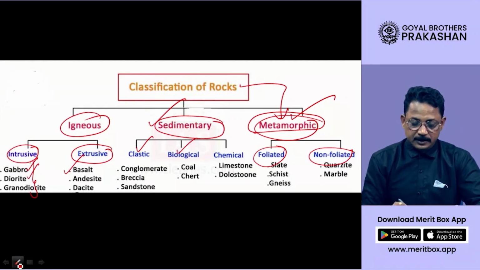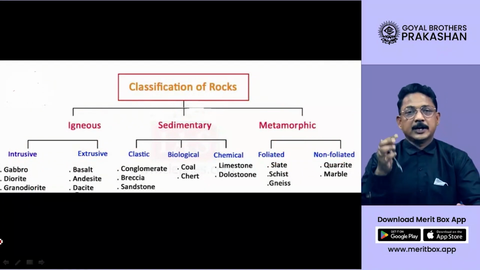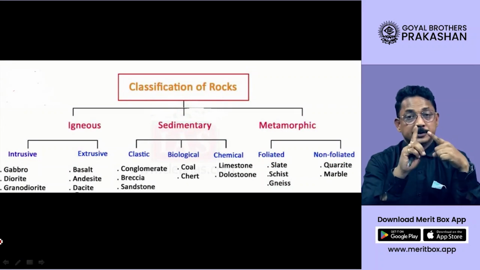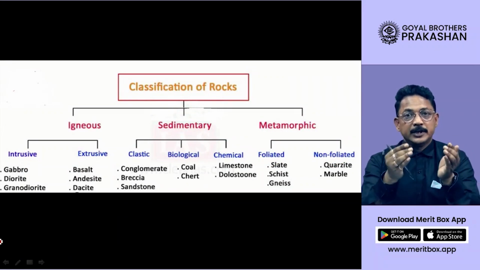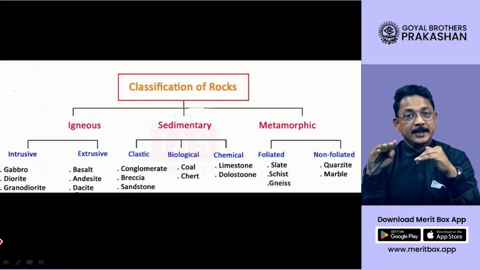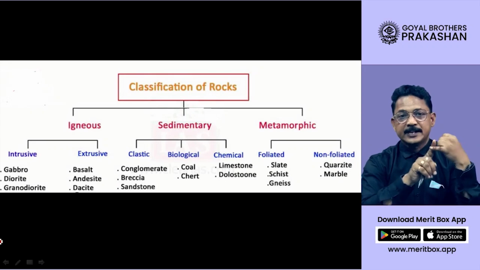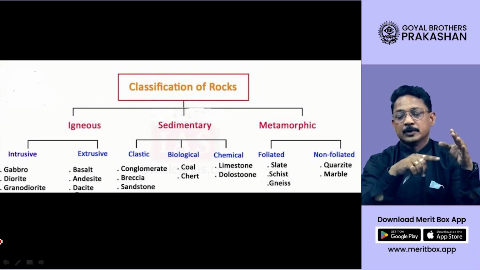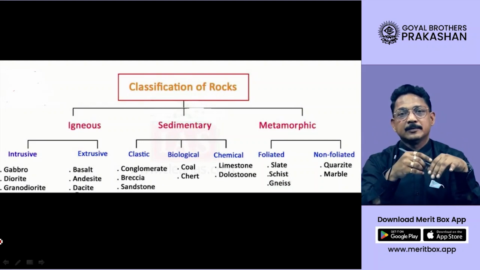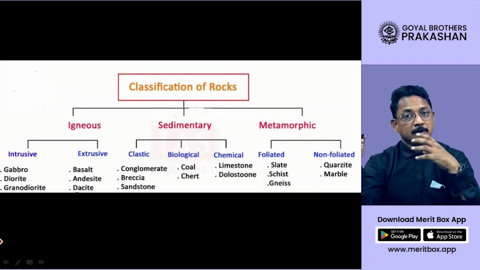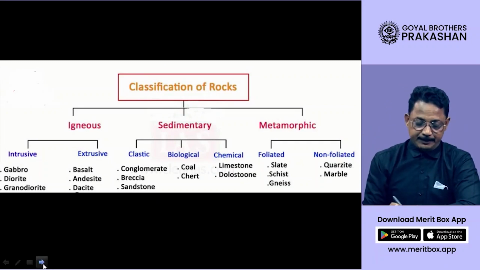Just now remember that basically rocks are of three types: igneous rocks, metamorphic rocks, and sedimentary rocks. Igneous rocks are of two types: intrusive and extrusive. Sedimentary rocks, clastic type, biological type, chemical type. Metamorphic rocks are foliated type and non-foliated type. We will study them step by step. Now,